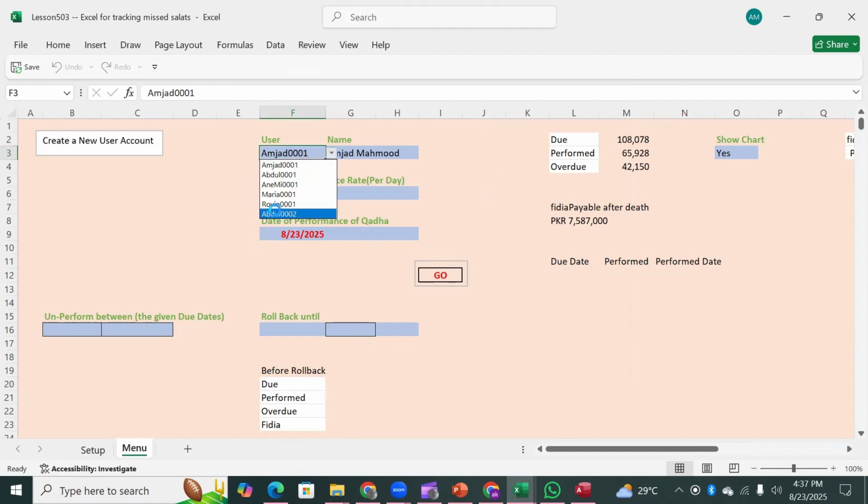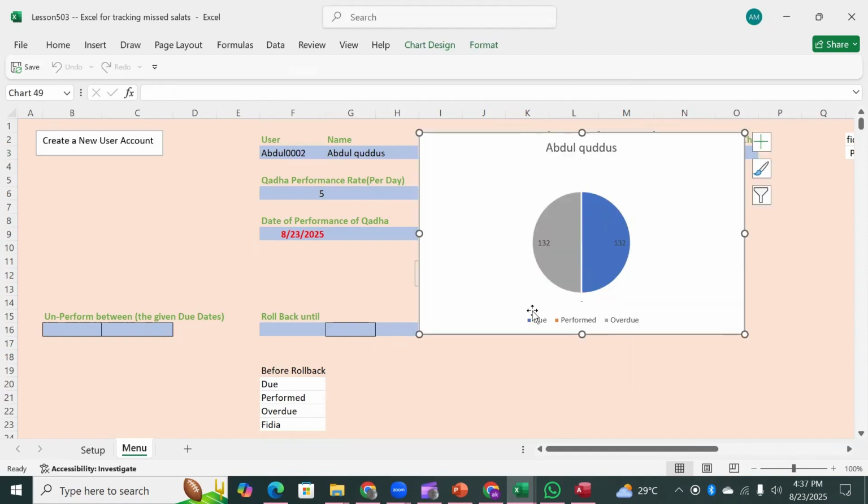And now we see, is Abdul 2 available? Yes, Abdul 2 is available, and it shows that whatever was due is overdue. The gray is overdue, meaning nothing is performed. All what was due is now overdue. Nothing is performed. That's right. One thing is missing, the project description.